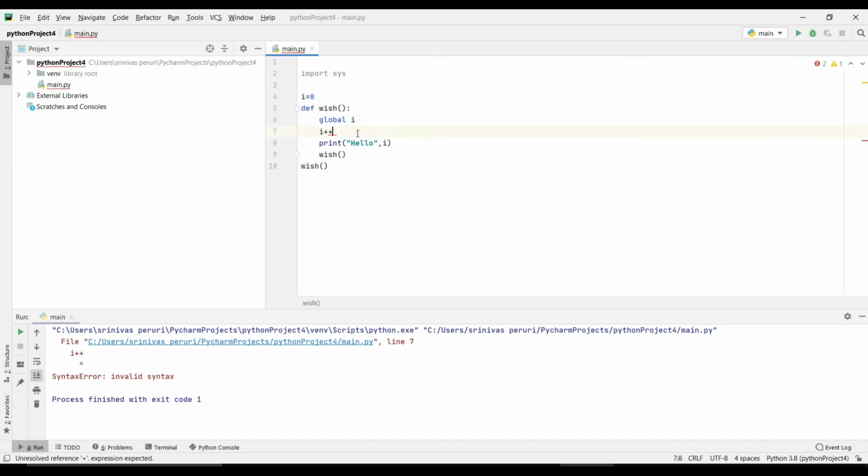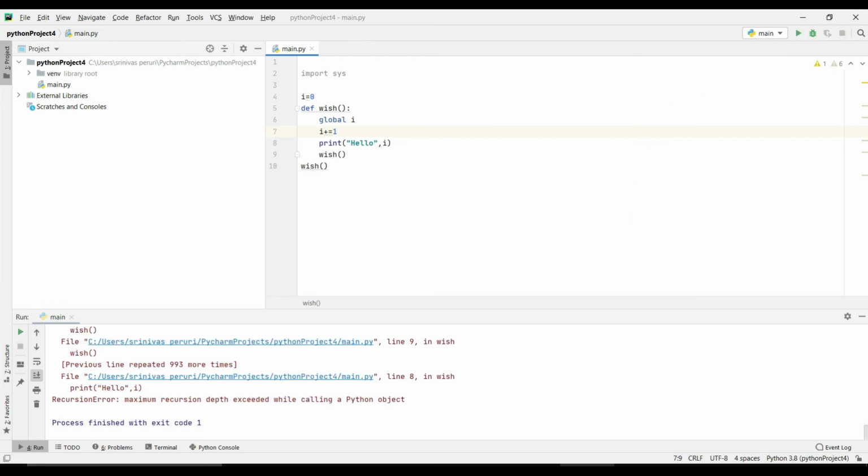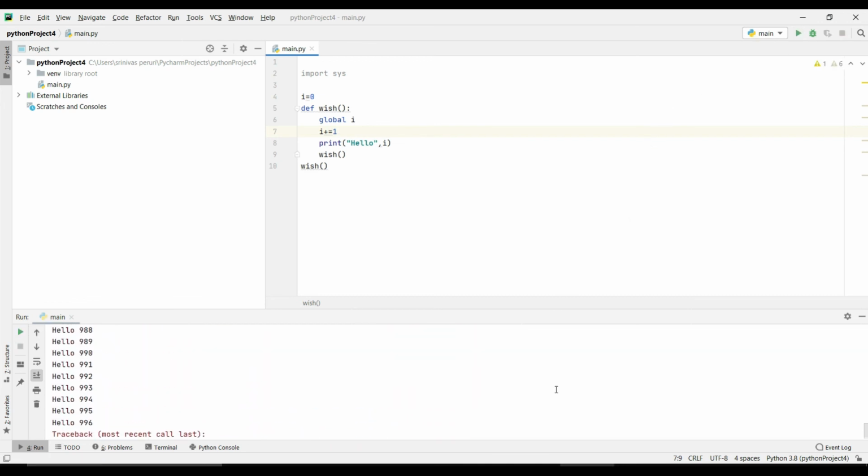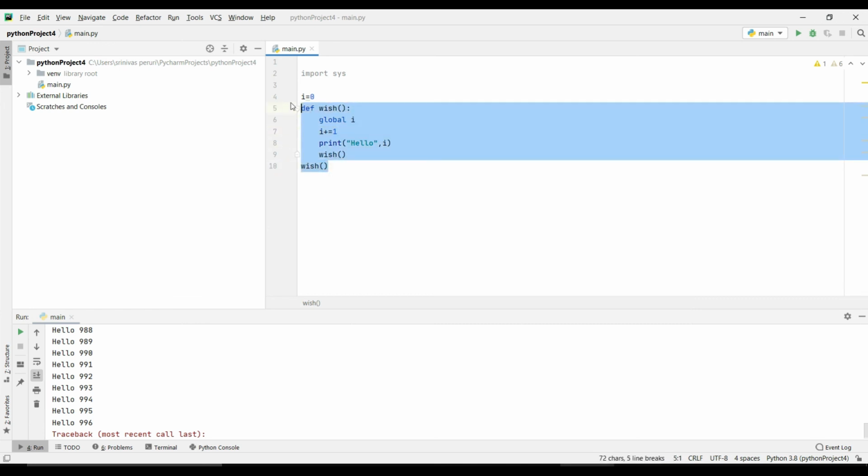In Python we don't have i plus plus, right? So I use i plus equals 1. Then it is executed, and you can see over here it was executed 996 times. So when you want to know how many times the function is calling itself, we can know with the help of this. I hope this is very clear.